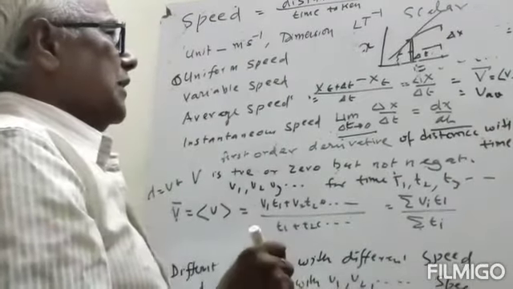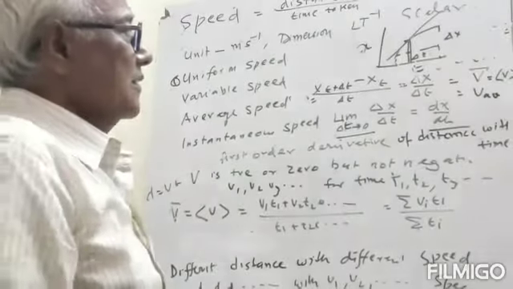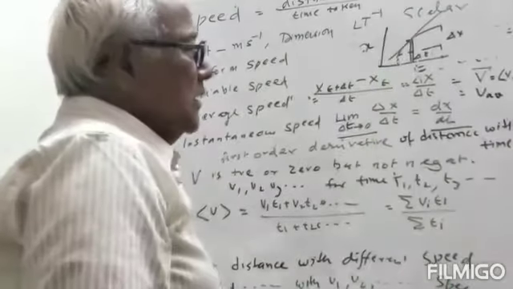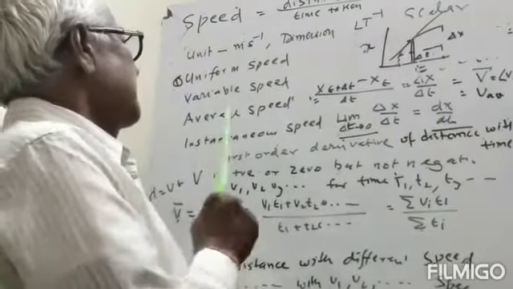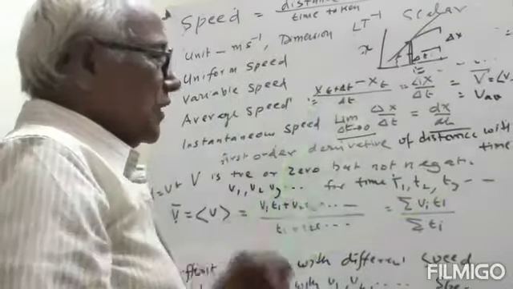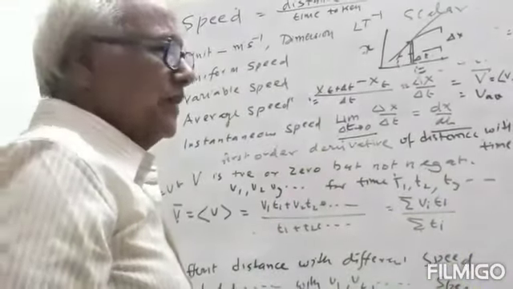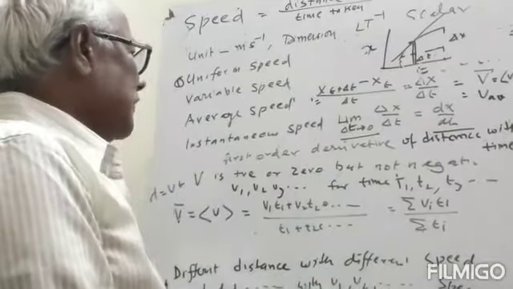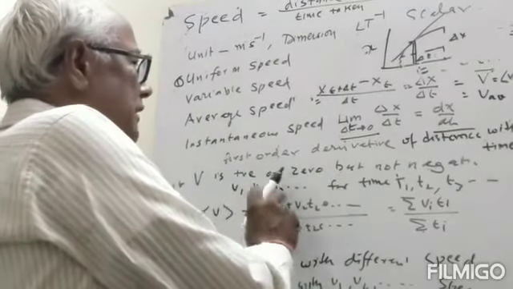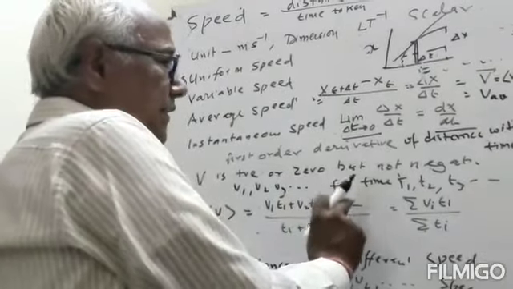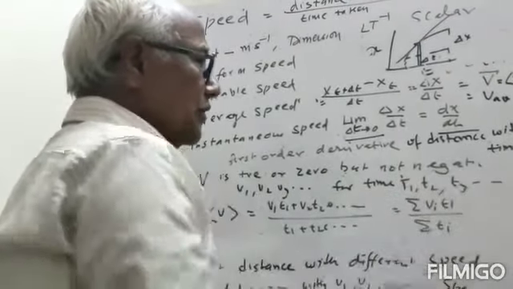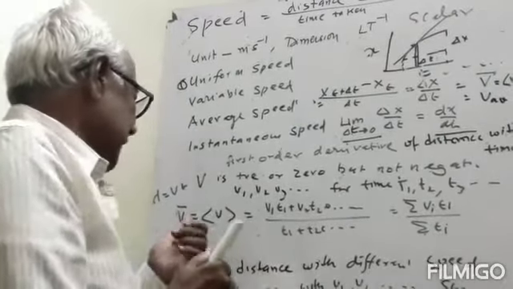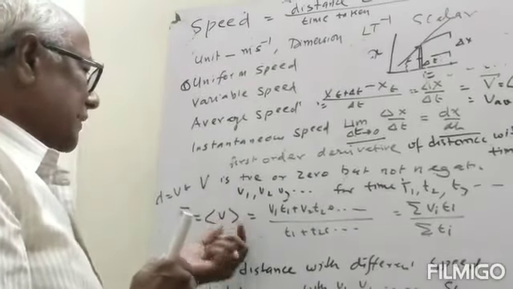So it will be written as dx by dt. Now suppose we want to find the average speed, and the speed of the body is not constant, it varies from place to place or time to time. Now if we take v1, v2, v3 as the velocities at times t1, t2 and t3 and so on, then we have to find the average velocity. Then average velocity you can write as v bar or v between angle brackets.